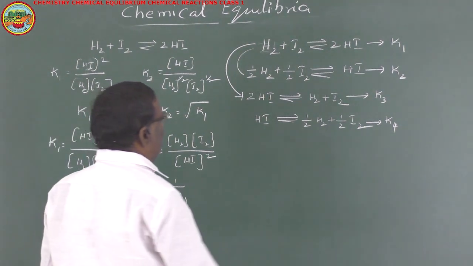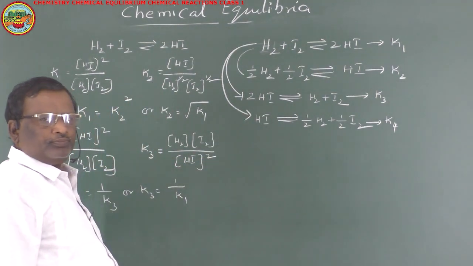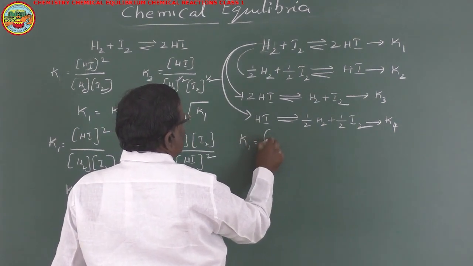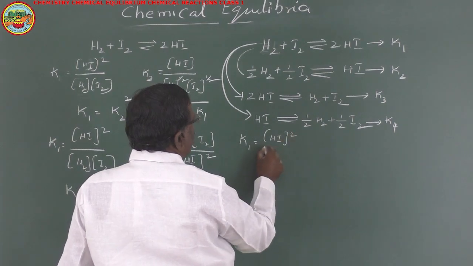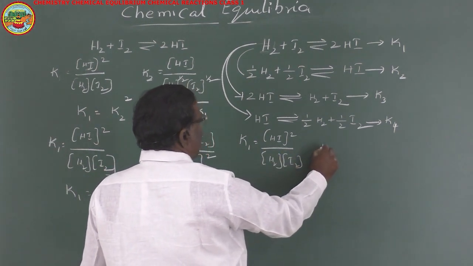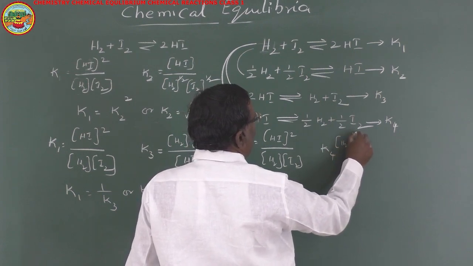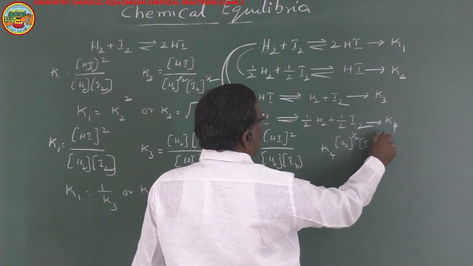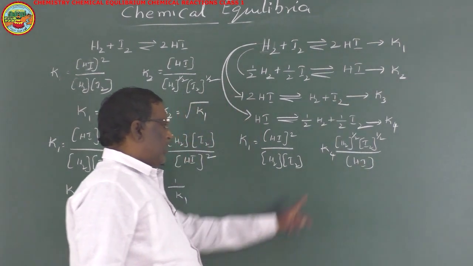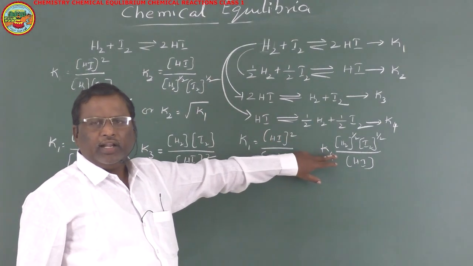Now, let us compare this with this. For the first expression, K1 is equal to concentration of HI whole square by concentration of H2 into concentration of I2. For the fourth expression, K4 is equal to H2 to the power 1 by 2 into I2 to the power 1 by 2 by concentration of HI. Now let us compare these two expressions.